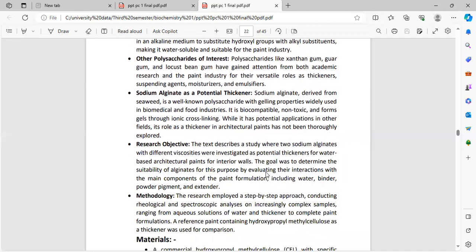Other polysaccharides of interest. Polysaccharides like xanthan gum, guar gum, and locust bean gum have gained attention from both academic researchers and the paint industry for their versatile role as thickeners, stabilizers, emulsifiers.